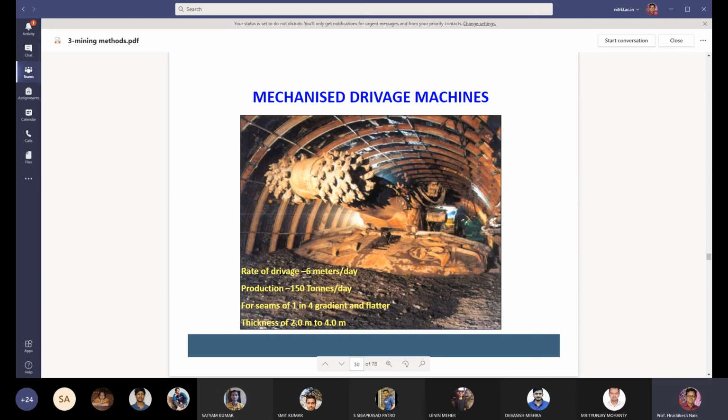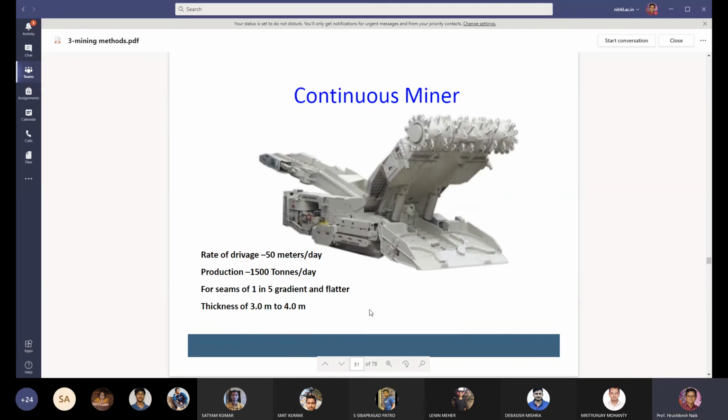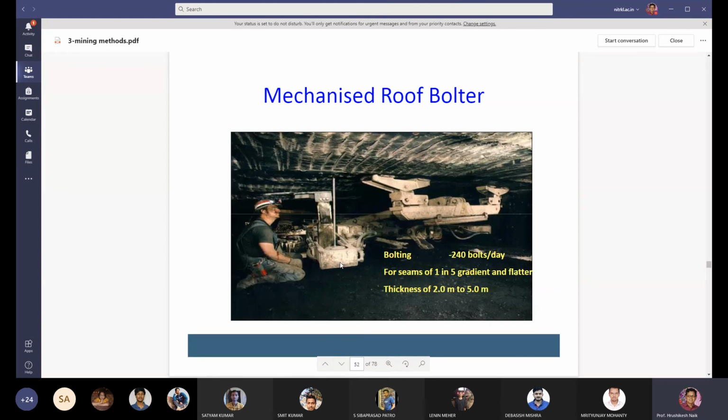For seams of 1 in 4 gradient and flatter, thickness of 2 meter to 4 meter. So this is a comparison between the surface mining method and the underground mining method. In the case of a continuous miner in underground mines, the rate of drivage is 50 meters per day, production is 1500 tons per day. For seams of 1 in 5 gradient and flatter, thickness 3 meter to 4 meter can be used.